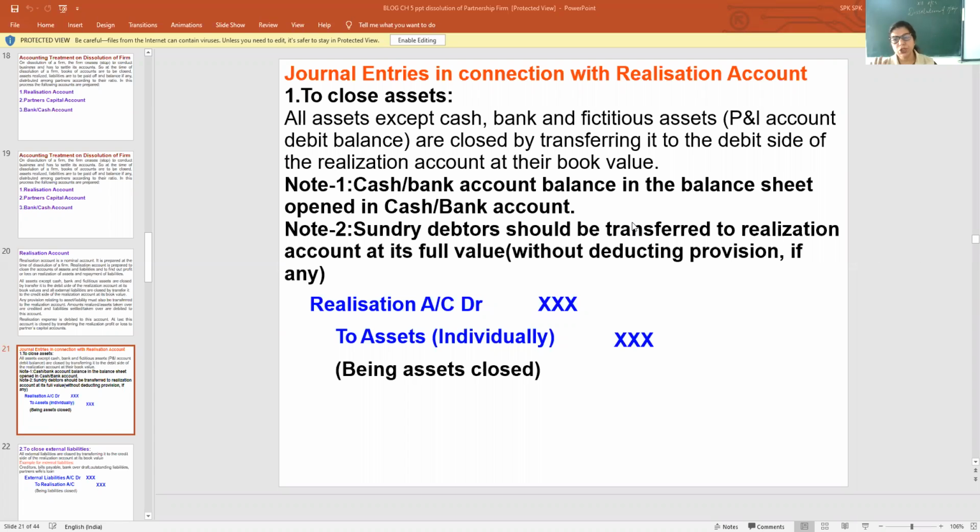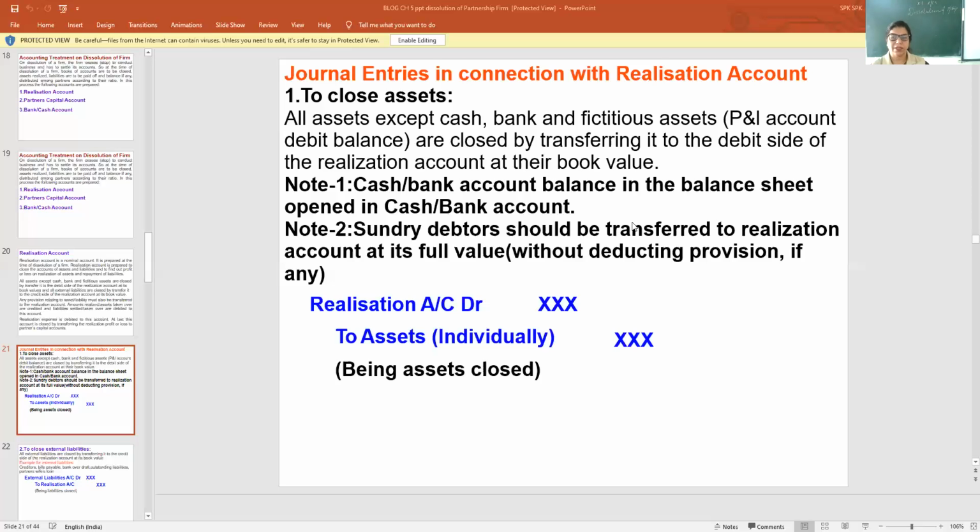My dear children, I am sure you must write assets individually. Individually means you have to write the name. Okay. So, the first entry at the time of making the realization account, note down, the first entry for closing the assets. See the blue lines: realization account debit to assets individually, being assets transferred. See my dear children, in place of assets you have to write the name of the assets: land and building, plant and machinery, furniture, pictures, statues, stock, whatever asset is given.